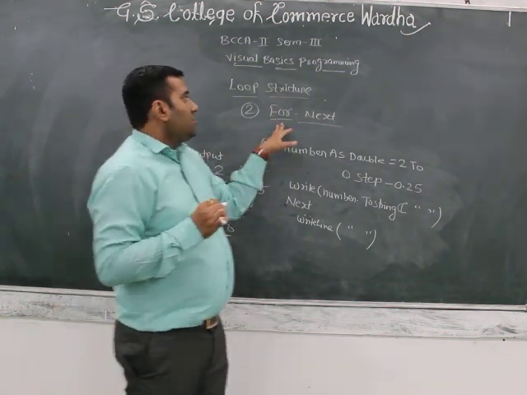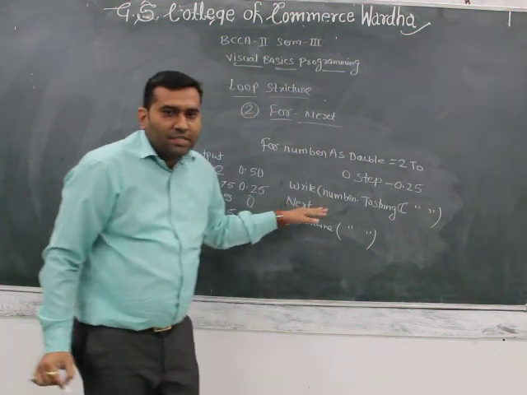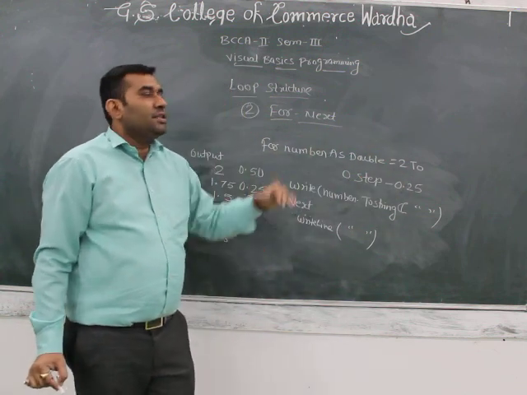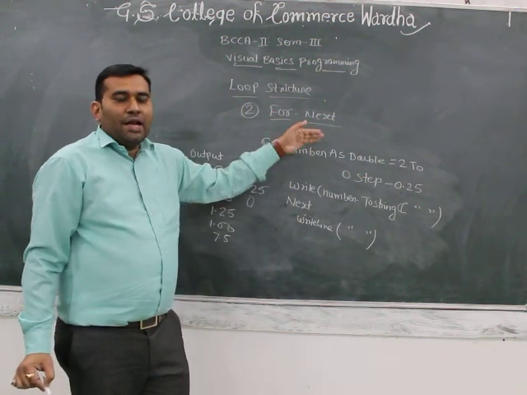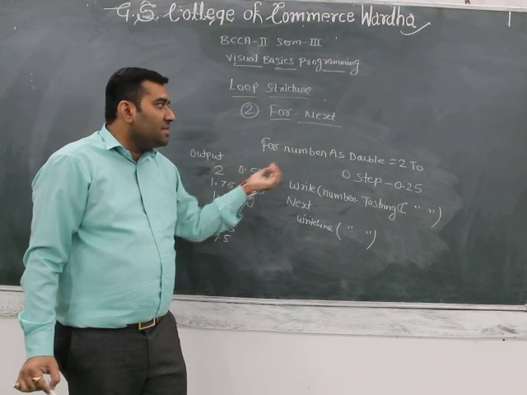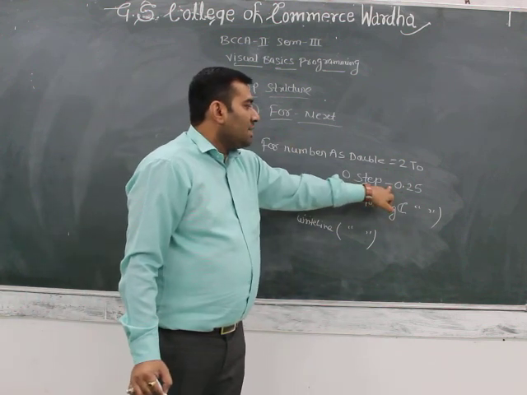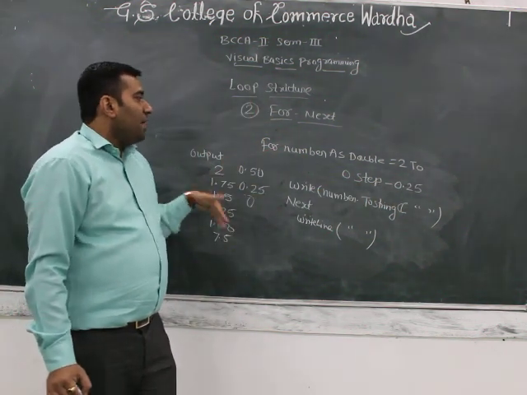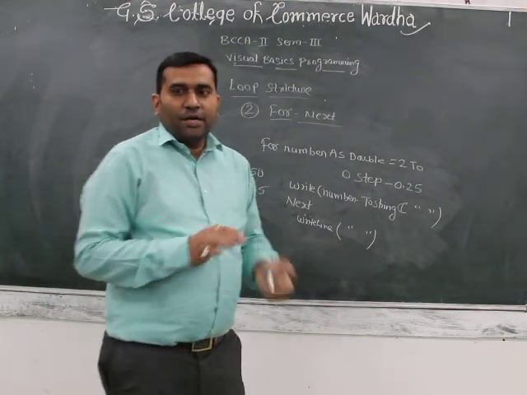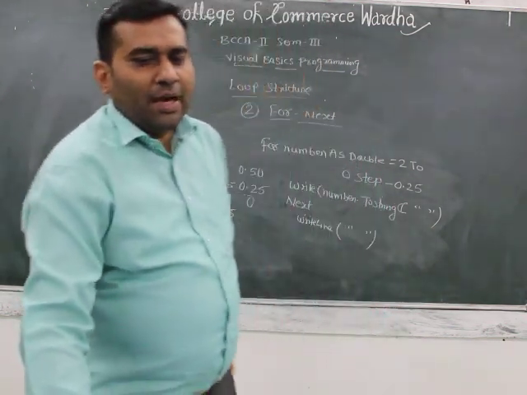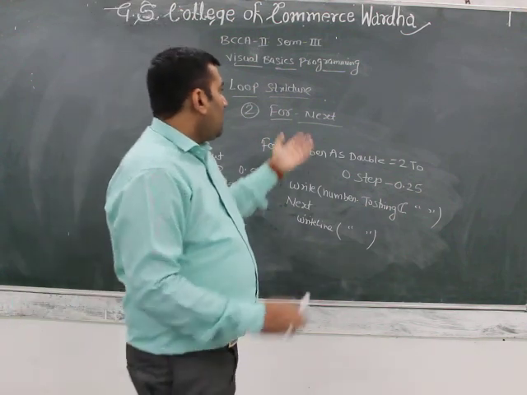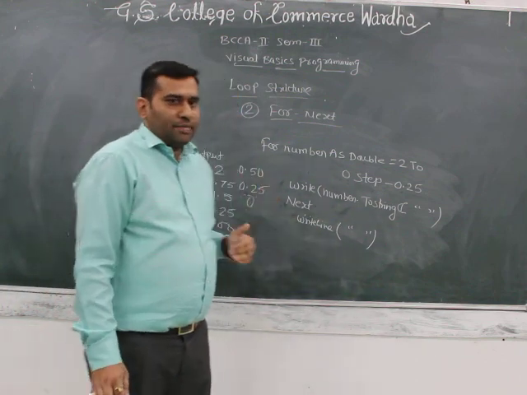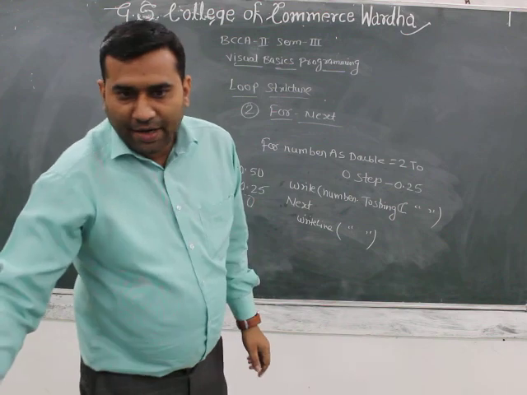In this way, by using the for next loop, the value can be incremented and also decremented. In the previous example, you saw the value incremented; here the value is decremented. We have used the sign minus 0.25. By using the for next loop, one by one the value is decremented by minus 0.25. In this way, by using the for next loop, the value is incremented by one step and the value is decremented by a step. Then the next loop is while wend.